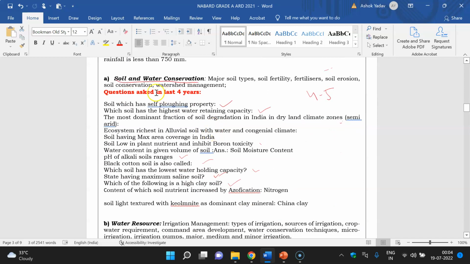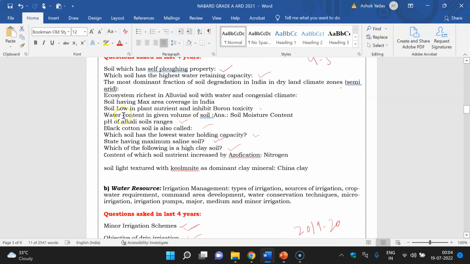If we talk about the next chapter, soil and water: major types of soil, soil fertility, fertilizer, soil erosion, soil conservation, basic terminology is there. These are not much difficult. You have to cram the characteristics of various types of soil.